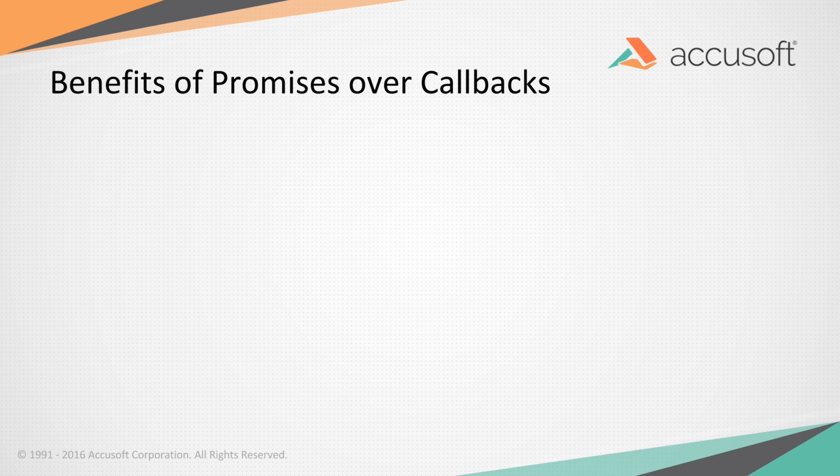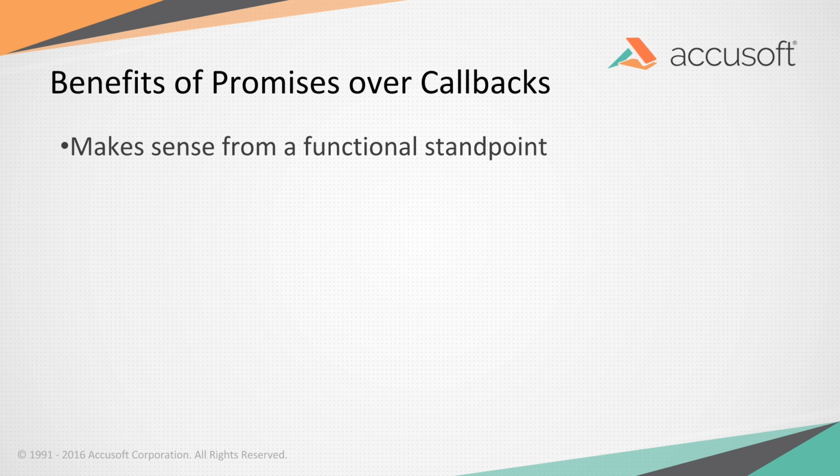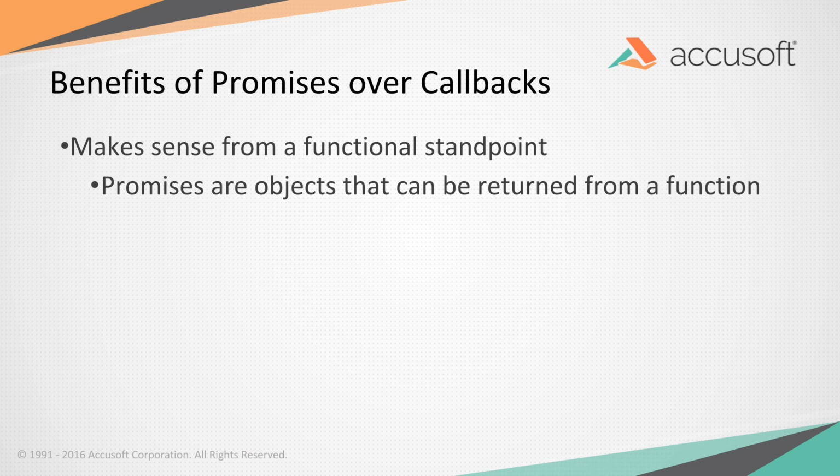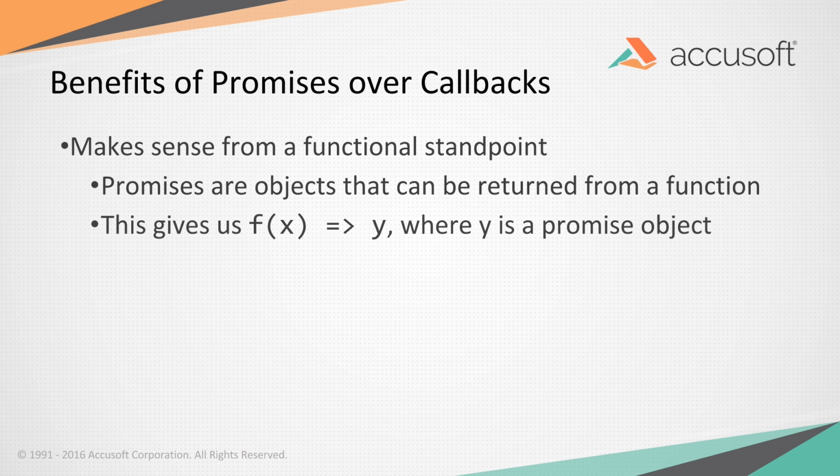So some of the benefits of using promises over callbacks, they make sense from a functional standpoint. We've talked a lot in these meetups about writing functional code. Promises are actual objects that you return. In the standard definition that everyone learned back in procedural development, a function takes some input and returns some output. So we actually have that with promises. A function with some input results in y, and y is a promise object, which we can then add a then, a catch, whatever we want to do with it.